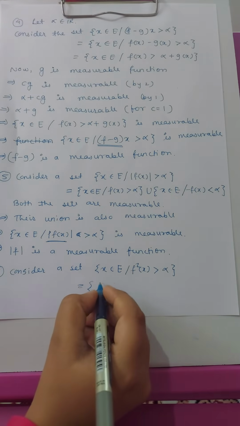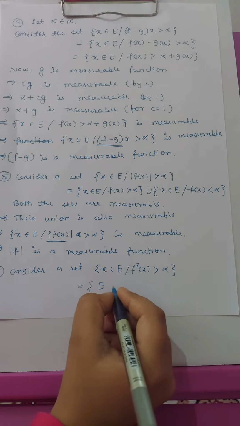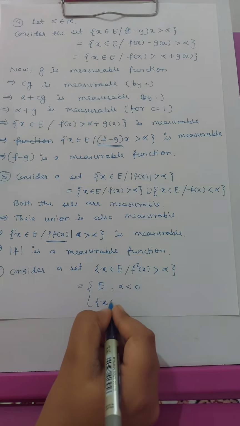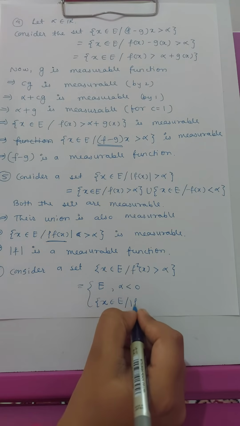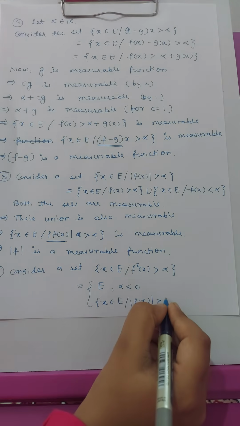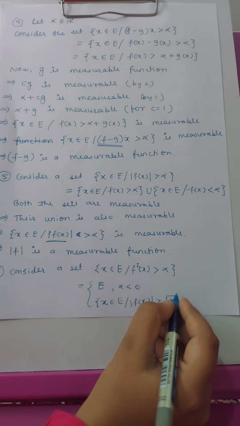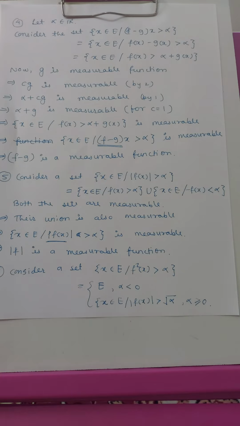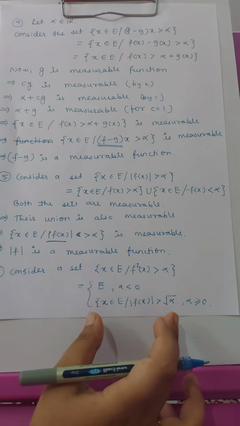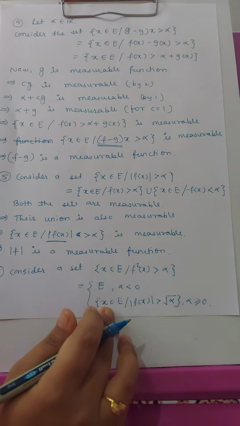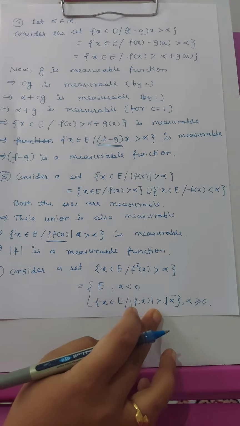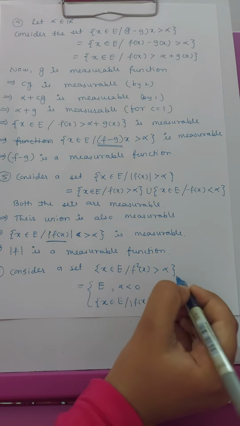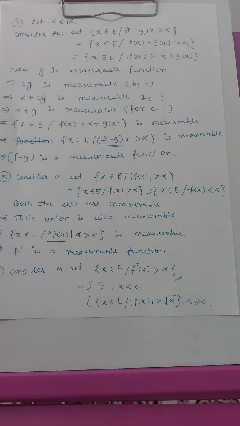This is equal to E for alpha less than 0, and equal to the set where x belongs to E, mod of f of x is greater than under root of alpha, where alpha is greater than or equal to 0. Now this E is a measurable set, and also the set where x belongs to E such that mod of f of x is greater than root alpha is also measurable. So this implies that the set is measurable.